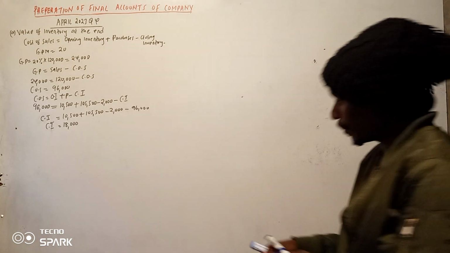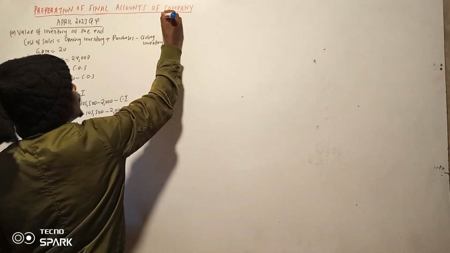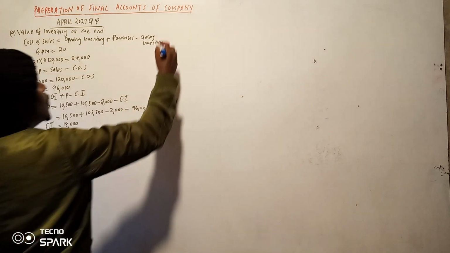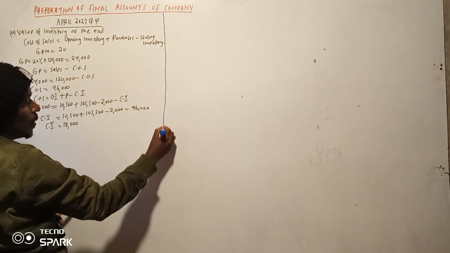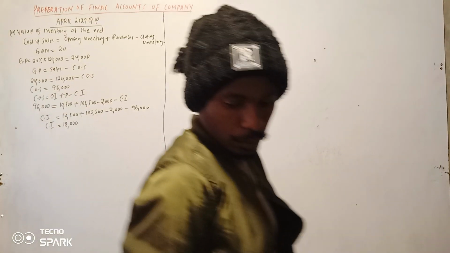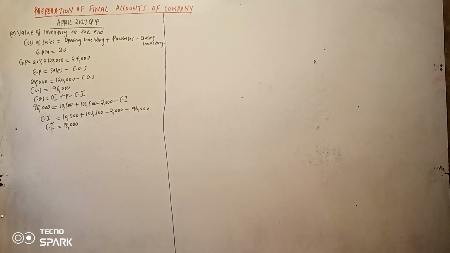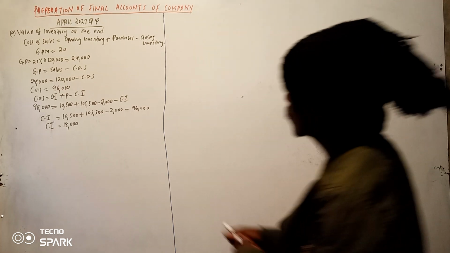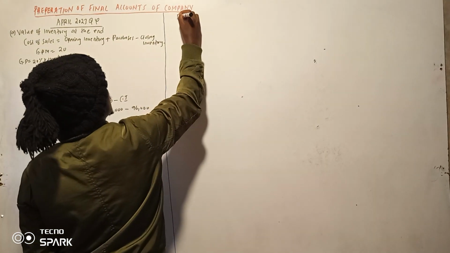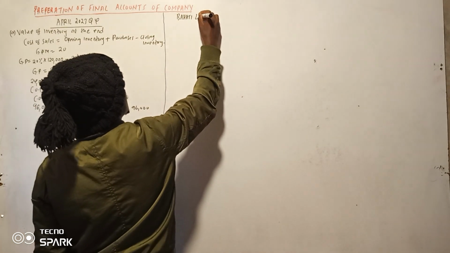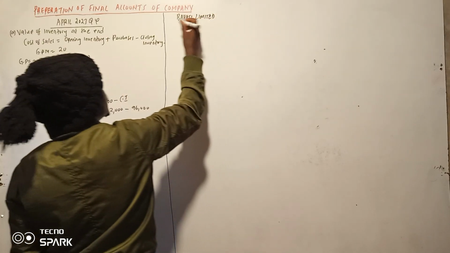So number B, you can prepare the P&L account. P&L account. I think you can share the board there. So P&L account. So this account is for which year? So this is for, kwanza jamaa anaitwaje? Bahati Limited. So Bahati Limited profit and loss account. So we say Bahati Limited statement of profit and loss.